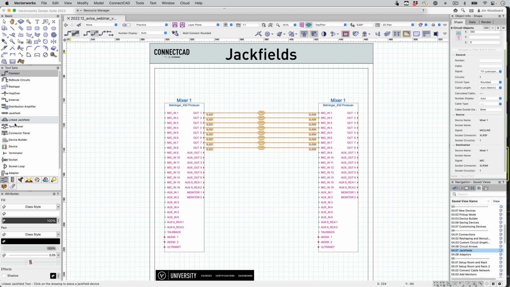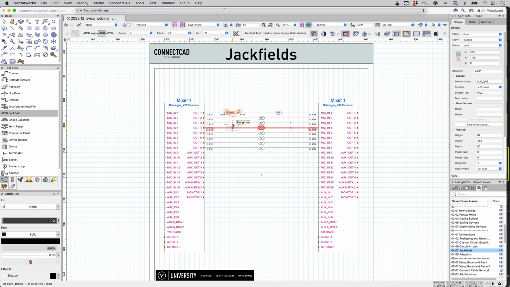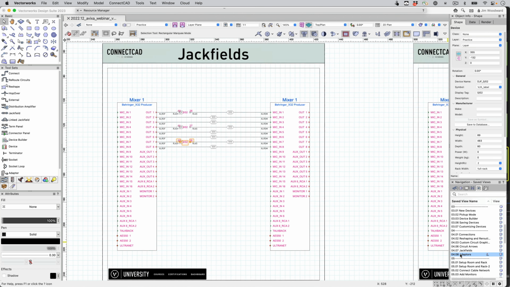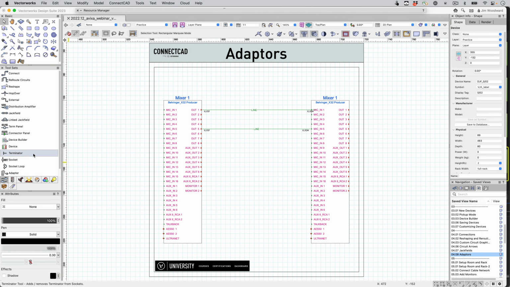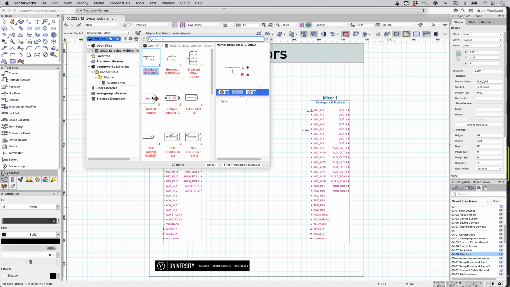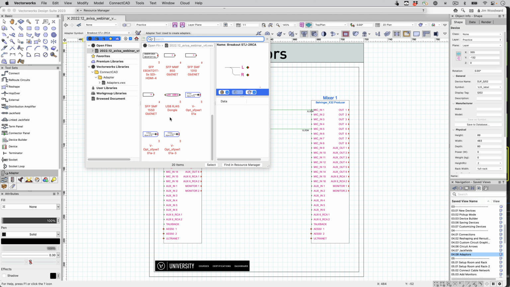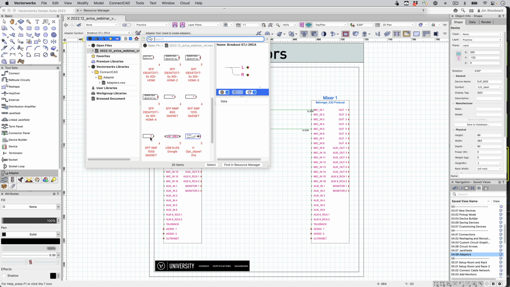Or we can place them on individual circuits anywhere in the run. A great new addition this year: the adapters. Adapters can be placed symbol-based. It's a good collection in the content library, or you can build your own.